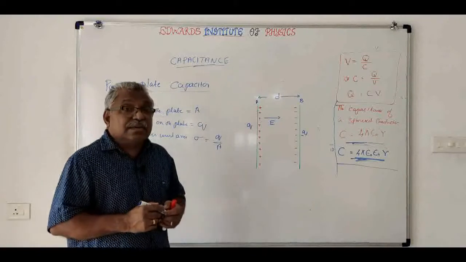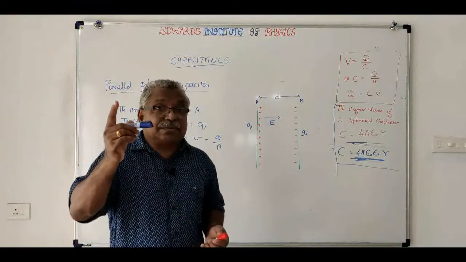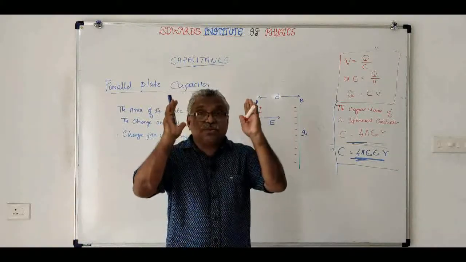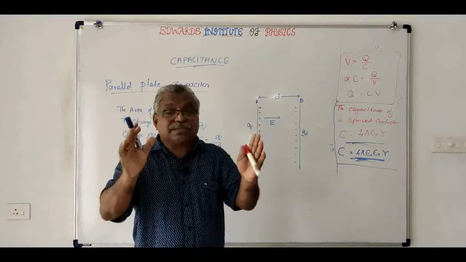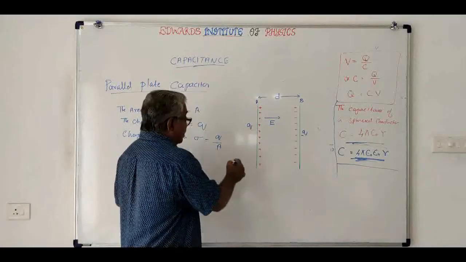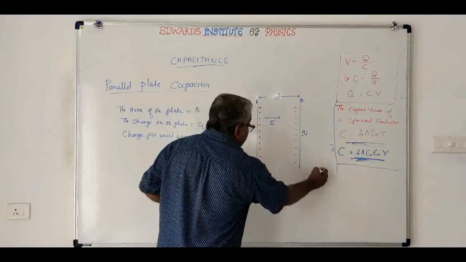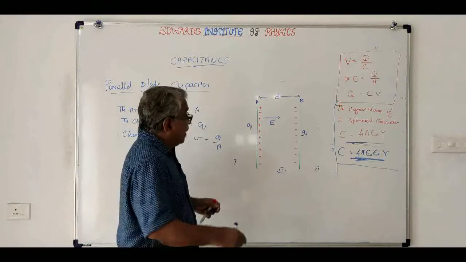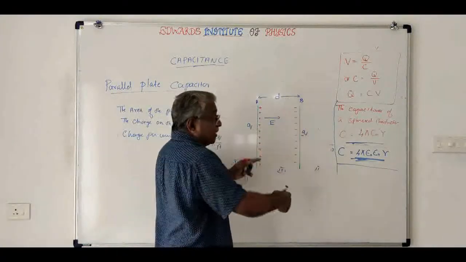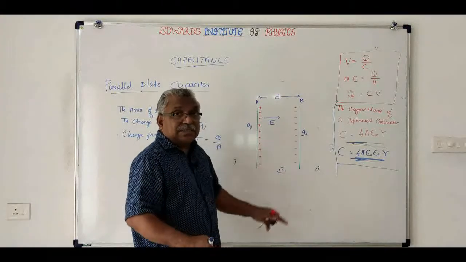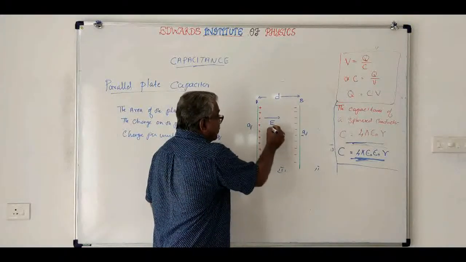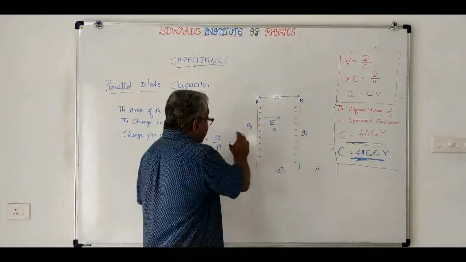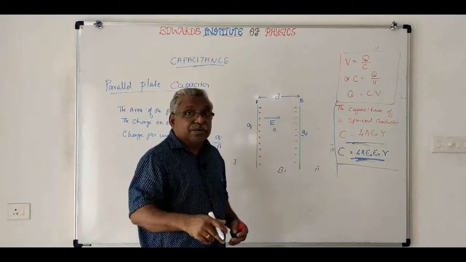Now we have studied in the last chapter, when we studied electric field intensity, what the electric field intensity is between two infinitely long charged plates. We studied three regions: region 1 here, region 2 here, and region 3 here. You can have it from my previous video. If these two plates are equally charged with the same positive charge, then the electric field intensity here will be 0. Here it will be sigma by 2 epsilon, like that we have learnt. You can look into that video.